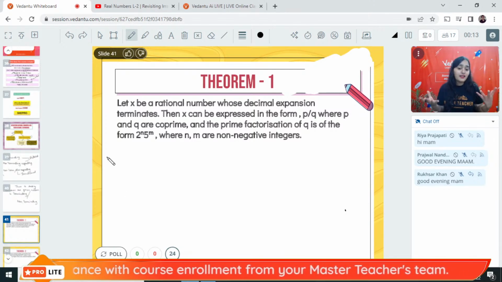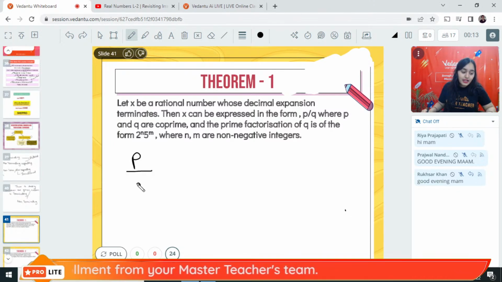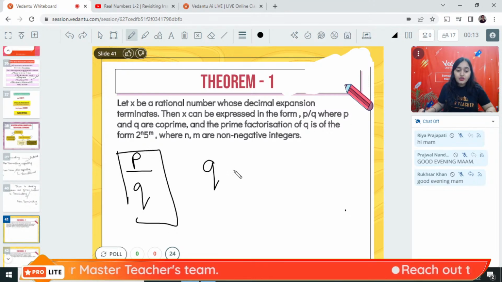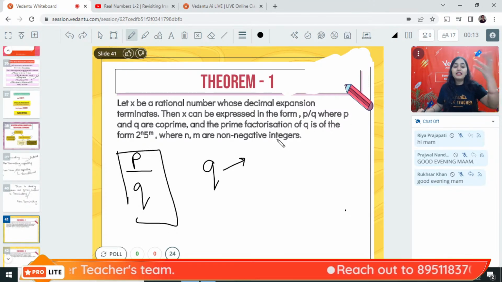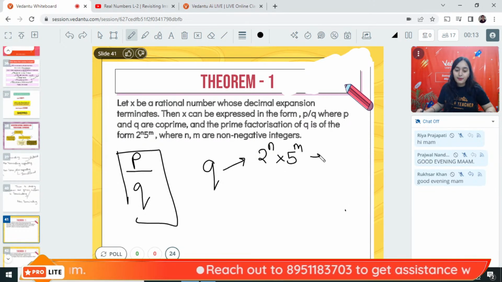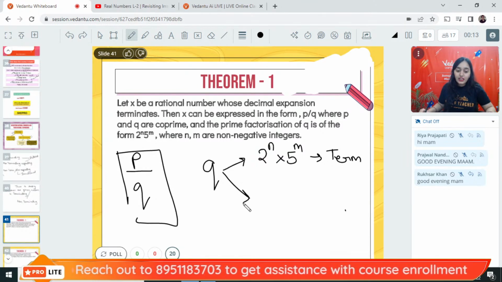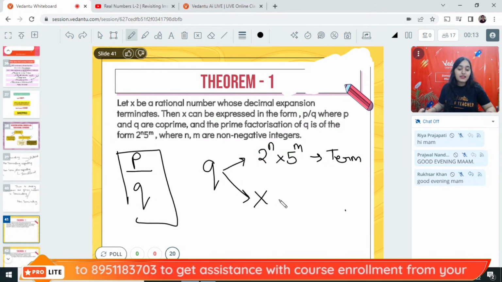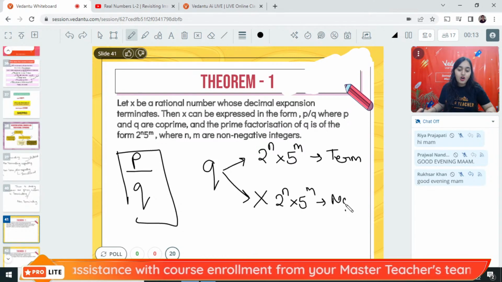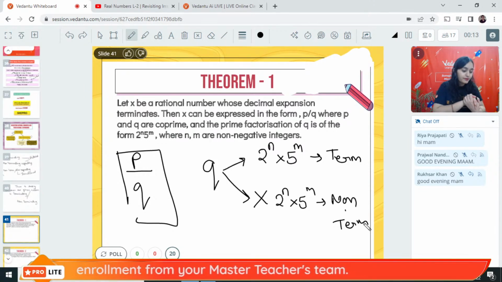Now, what is the shortcut trick? Very simple. For any number written in the form of P by Q, if Q can be expressed in the form of 2 to the power n into 5 to the power m, then it is terminating. If Q cannot be represented in the form of 2 to the power n into 5 to the power m, it is non-terminating. That is the trick. Everybody please note it down.